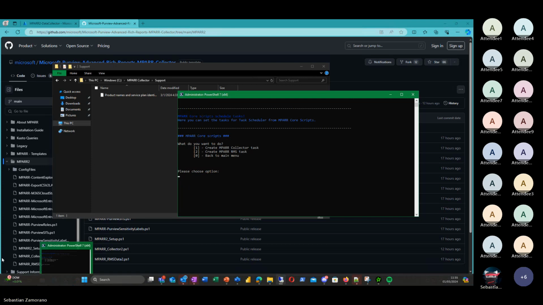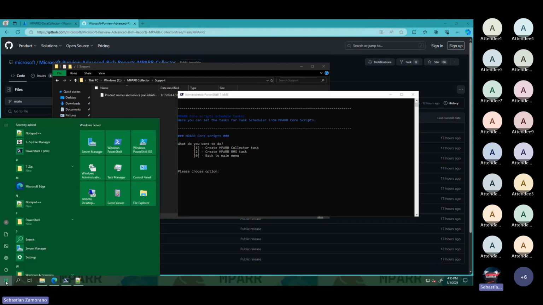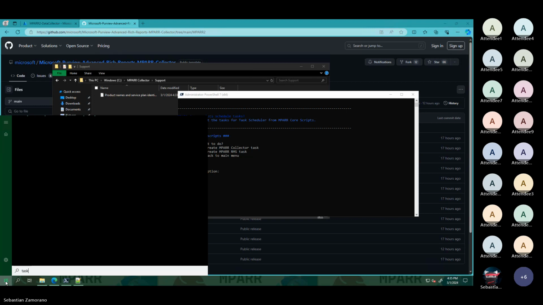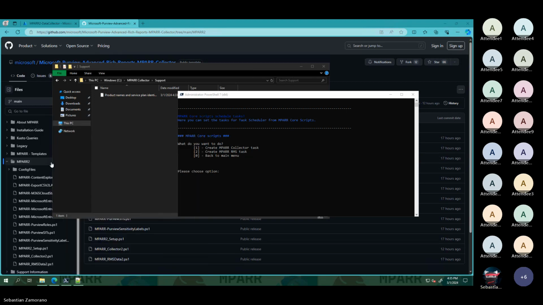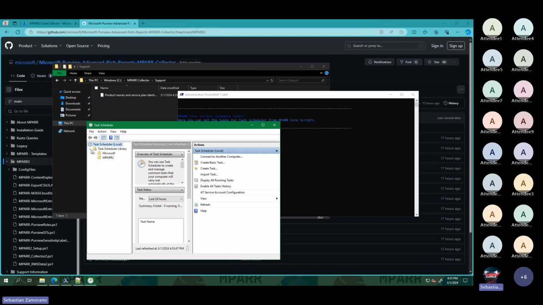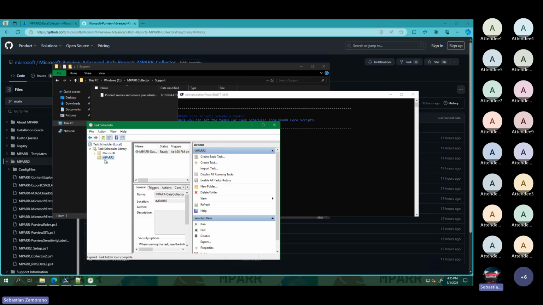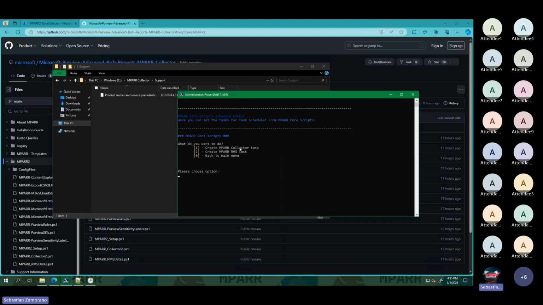And now, if I go to the task scheduler, here we can see that we have the folder MPARR2, and here is the script ready to run. That is all the configuration.